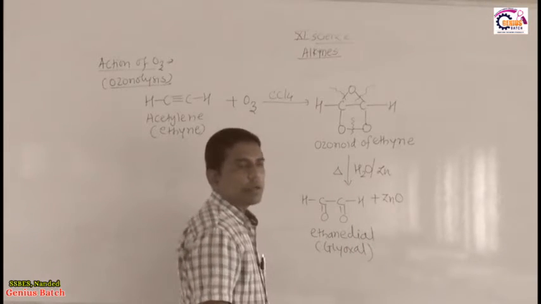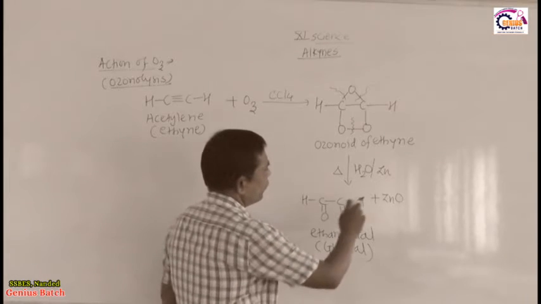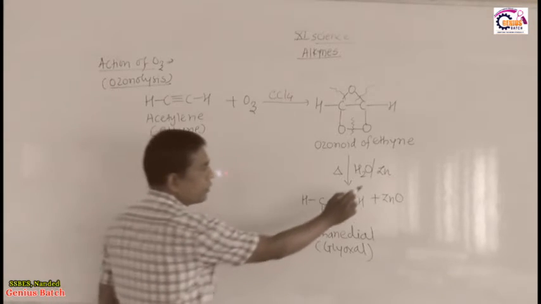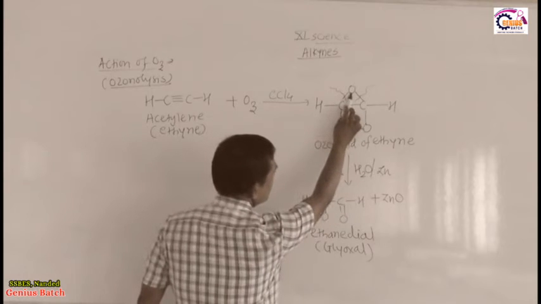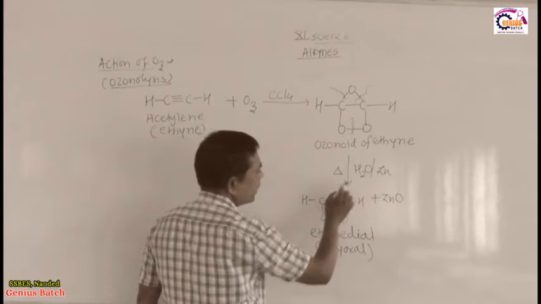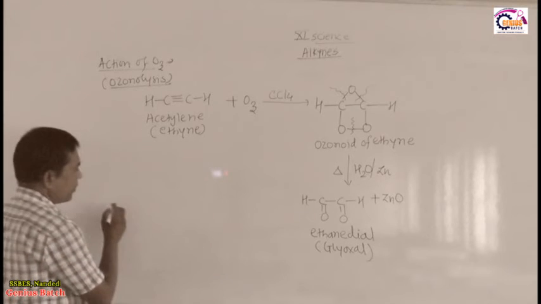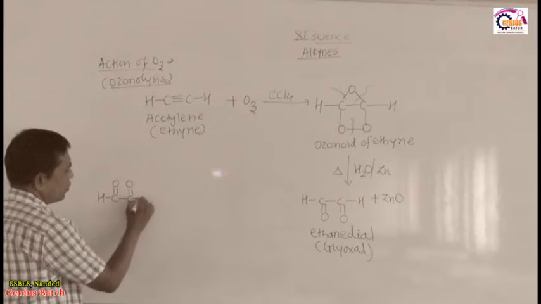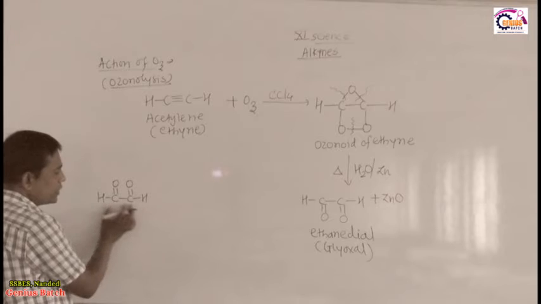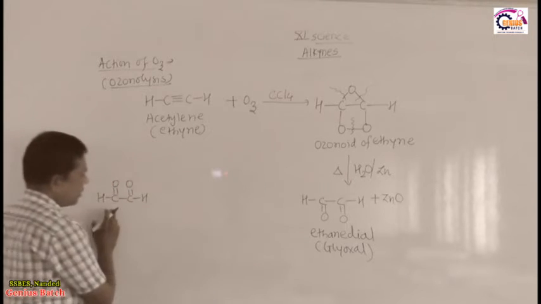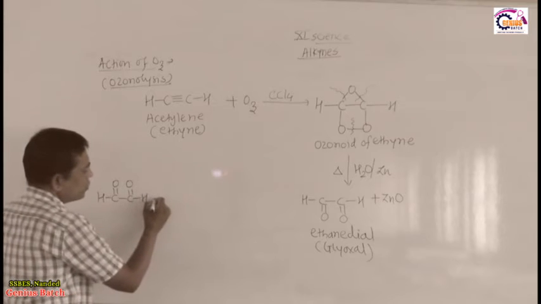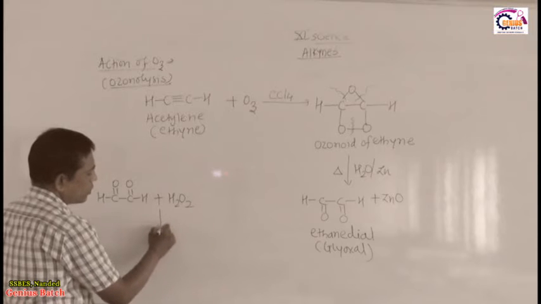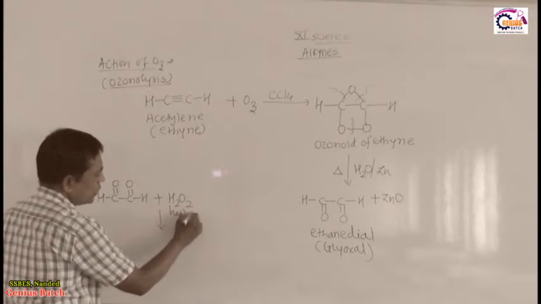So, what they ask in your MCQ examination question: if we don't use zinc here, what will be the product? So, I already told you, if we never use zinc here, then this oxygen combines with H2O and is converted into H2O2. So, look here, I mentioned product HCO and C double bond OH. This is an aldehyde group, this is also an aldehyde group of this glyoxal. And if we avoid the use of zinc, then water is converted into H2O2, hydrogen peroxide.